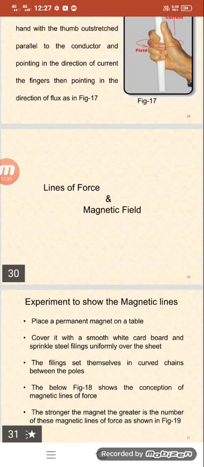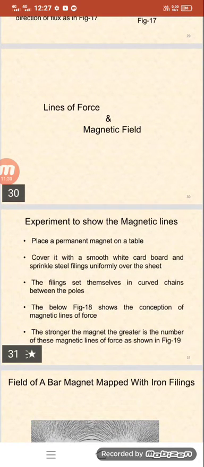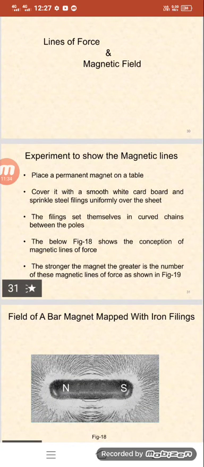Now the filings set themselves in curved chains between the poles. So the picture below shows the concept of magnetic lines of force. The stronger the magnet, the greater the number of these magnetic lines of force. Okay, so here is a field of a bar magnet mapped with iron filings, mapped with iron filings.